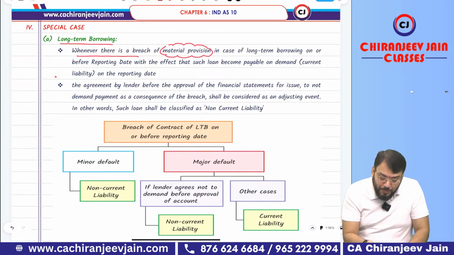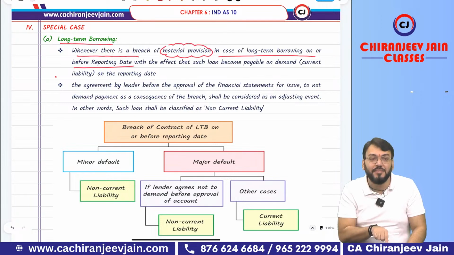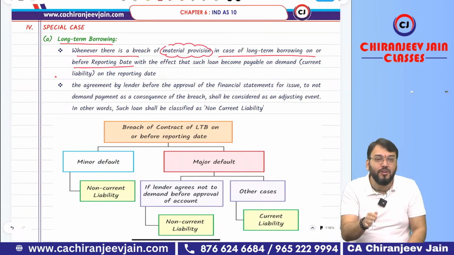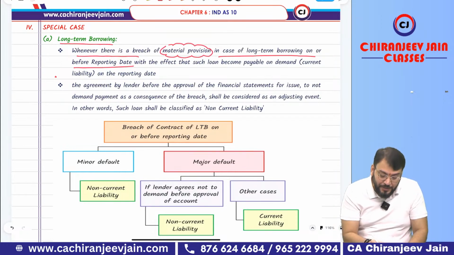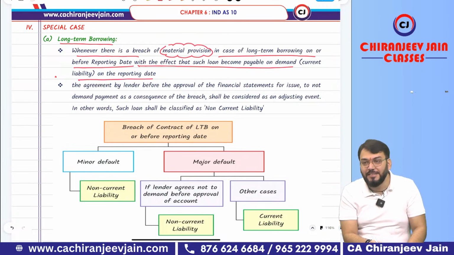Got this point? So a breach of a material provision of a long-term borrowing on or before the reporting date, with the effect that such loan becomes payable on demand, is a current liability as on the reporting date. What is the effect of this breach?